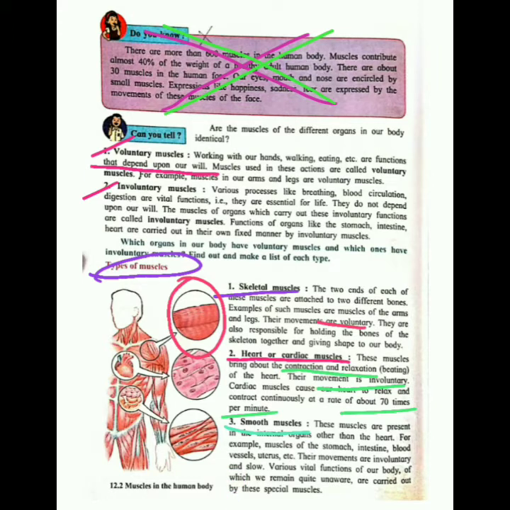The last muscle is the smooth muscle. This is the smooth muscle. Smooth muscles are present in the internal organs. Internal organs means the organs in your body which cannot be seen from outside. They are present inside your body. So the internal organs contain smooth muscles, like the muscles of the stomach, intestine, blood vessels, uterus. The muscles present in these are known as smooth muscles.